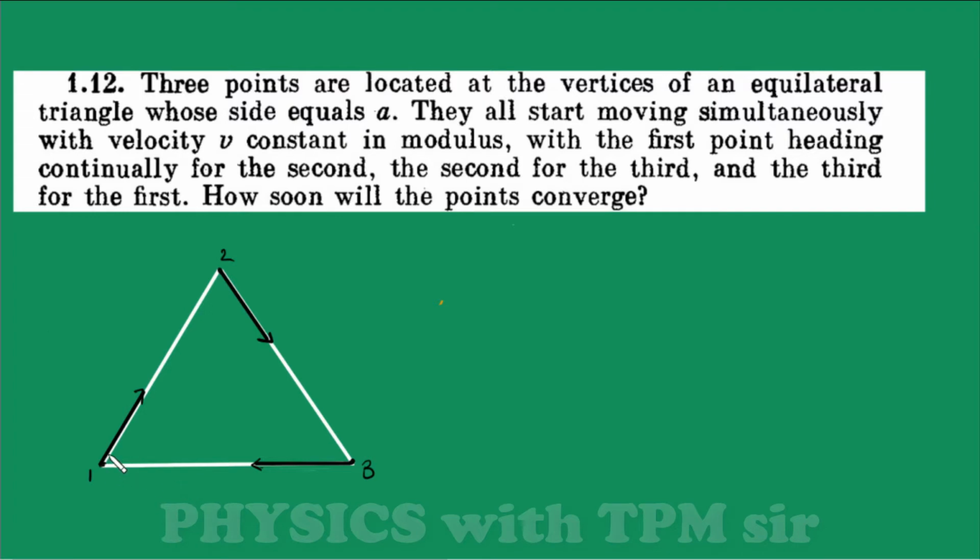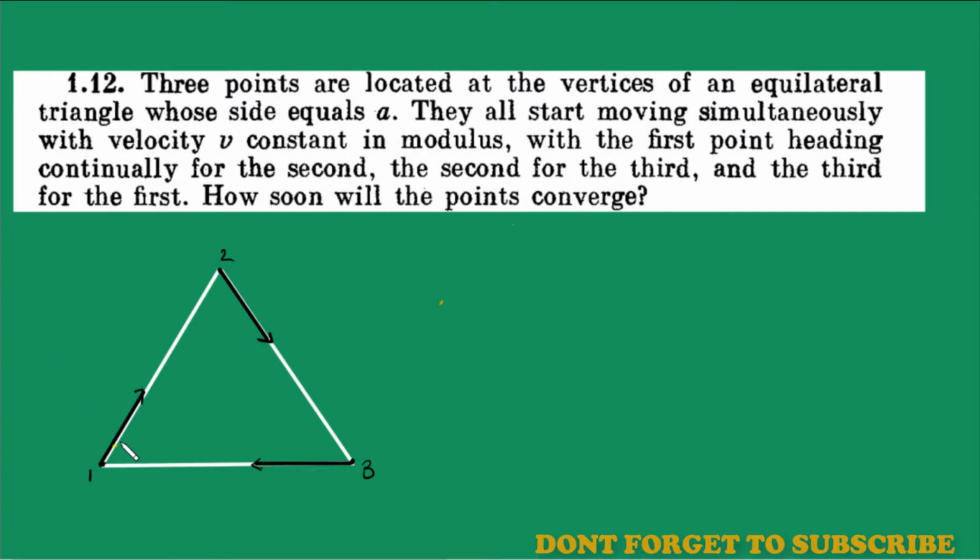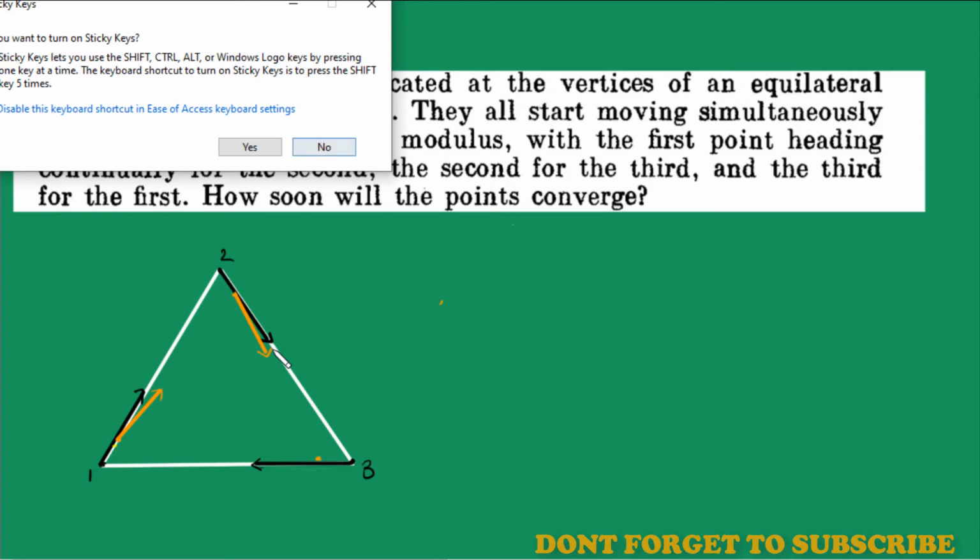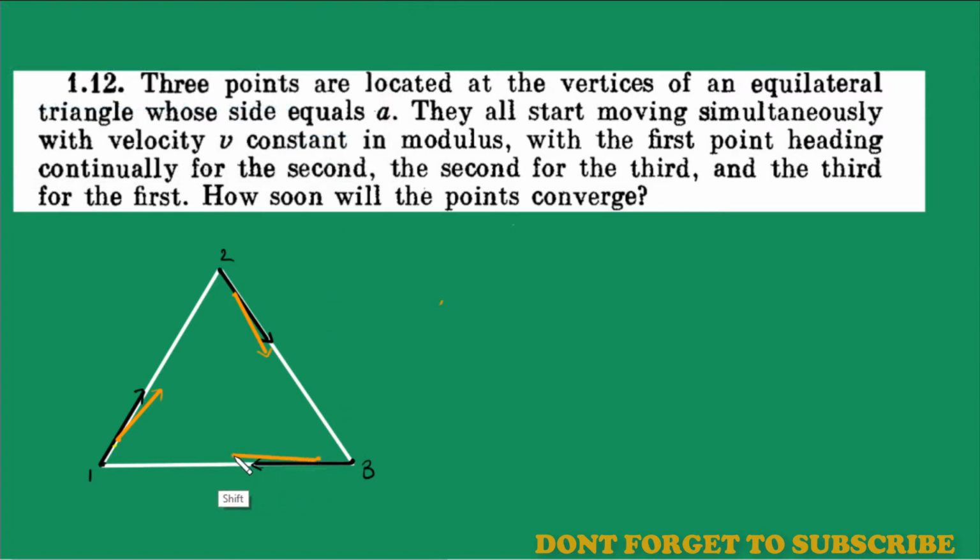Now after some time, suppose one has moved a step further. Let me write with another pen. Suppose particle 1 has reached here, right? Then particle 2 will also move some distance forward, and particle 3 will be here. Now according to the question, they are following each other every instant of time. That means particle 1's velocity is toward particle 2's new position, and particle 2 has its velocity toward the new position of particle 3, and similarly for 3.